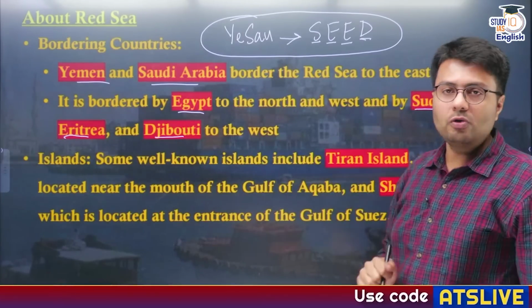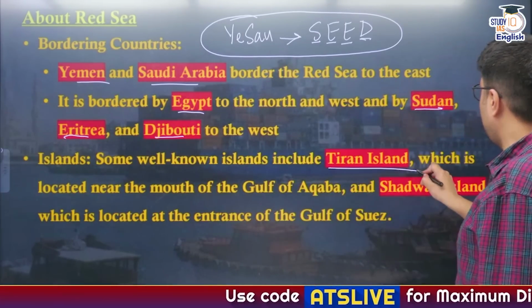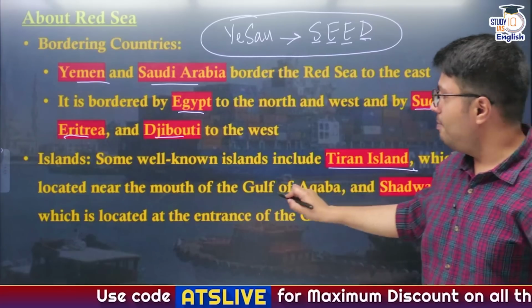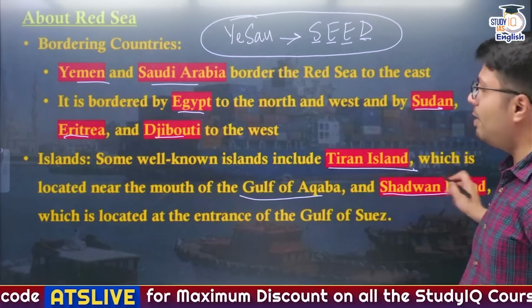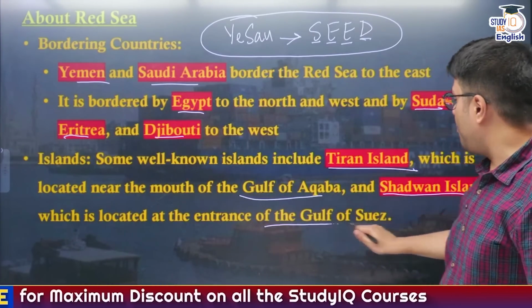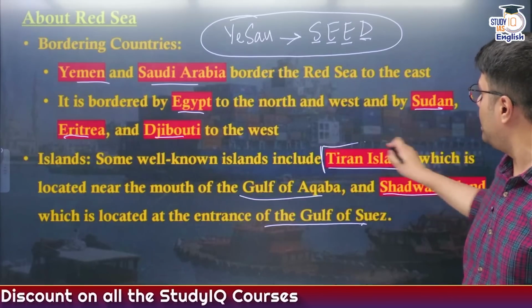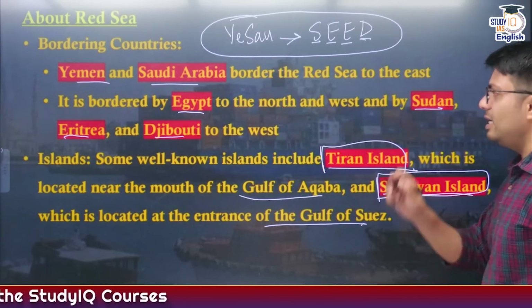Now there are famous islands also located in Red Sea. That is Tiran Island, which is near the mouth of Gulf of Aqaba, and Shadwan Island, which is near the Gulf of Suez. So these are the two important islands that are there in the Red Sea region.